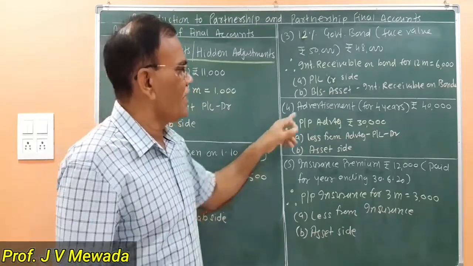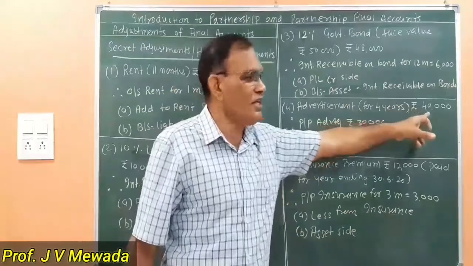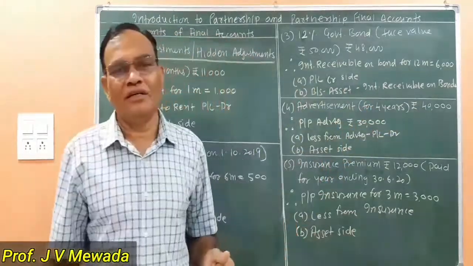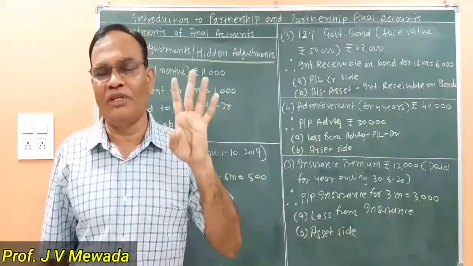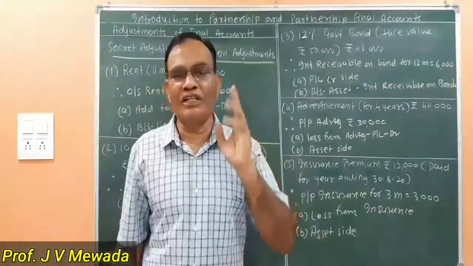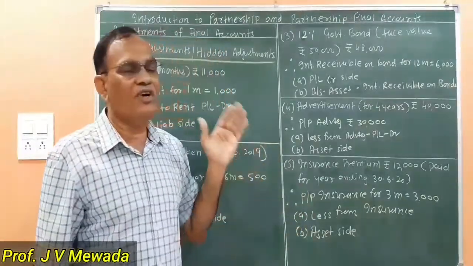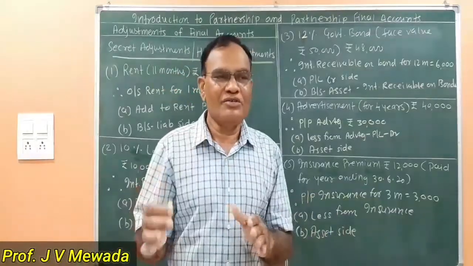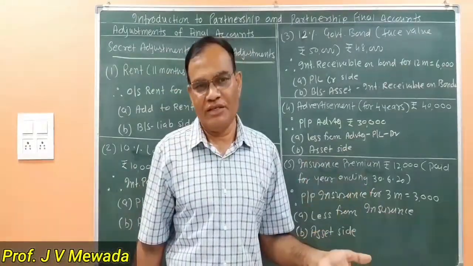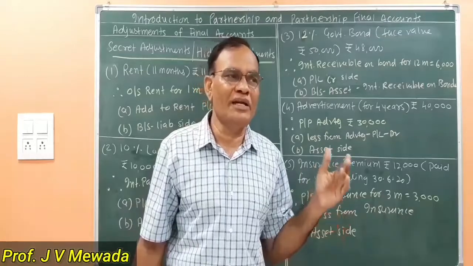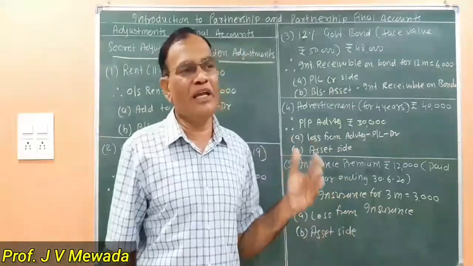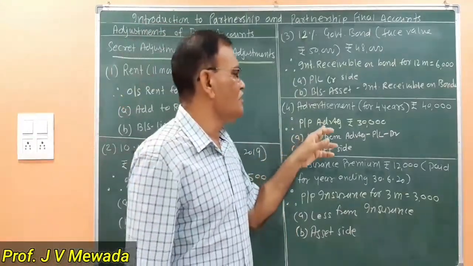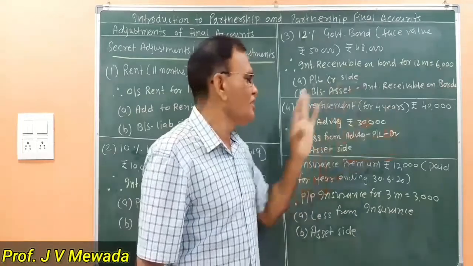Our next adjustment is advertisement, rupees 40,000. In bracket they have given 4 years. It means this advertisement is going to last for 4 years. The benefit of this advertisement is 40,000. So out of 40,000, 1 year's benefit is 10,000. So 3 years of advertisement is prepaid. So it is a deferred revenue expenditure. What is a deferred revenue expenditure? We have paid the amount in the current year, but the benefit of this will be enjoyed in the next years to come. So 30,000 is paid in advance. That is known as the prepaid.